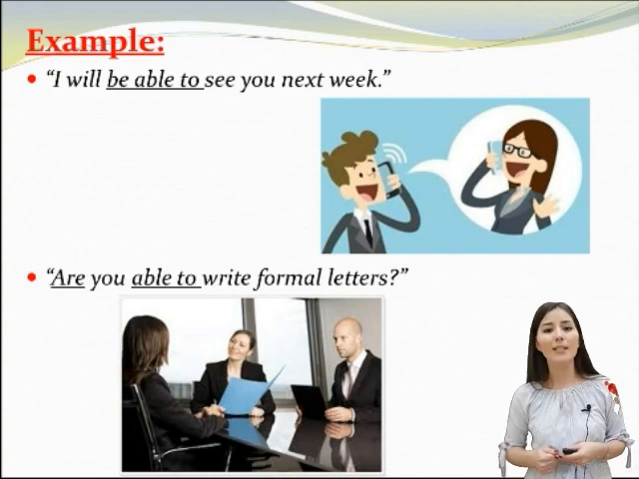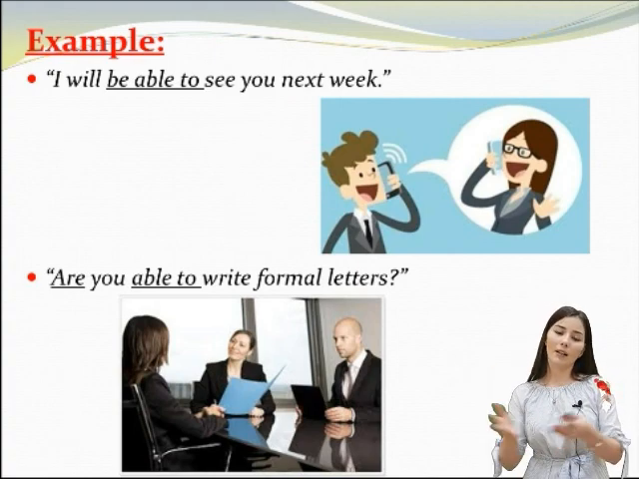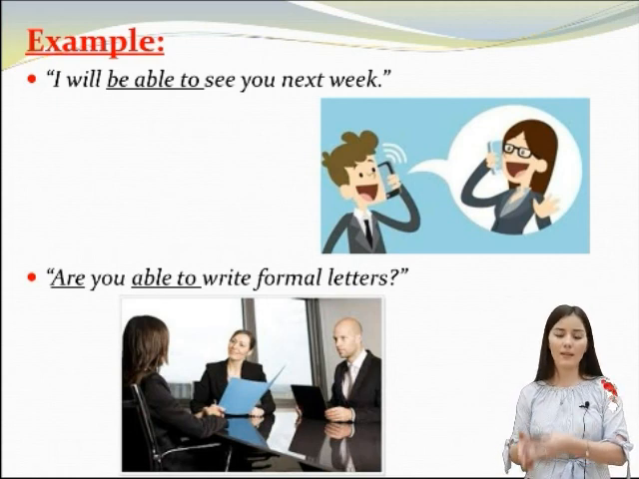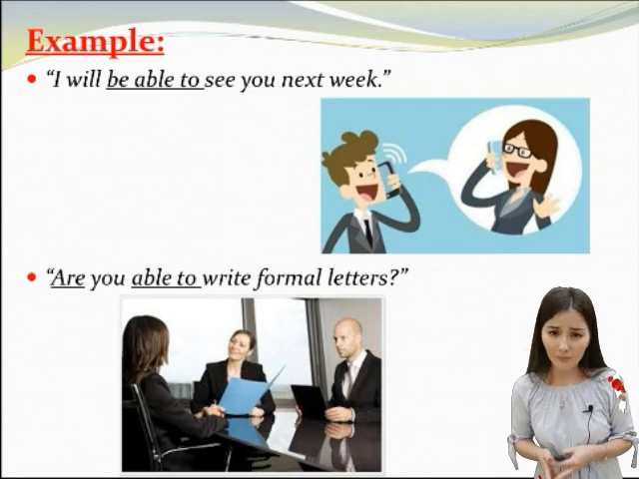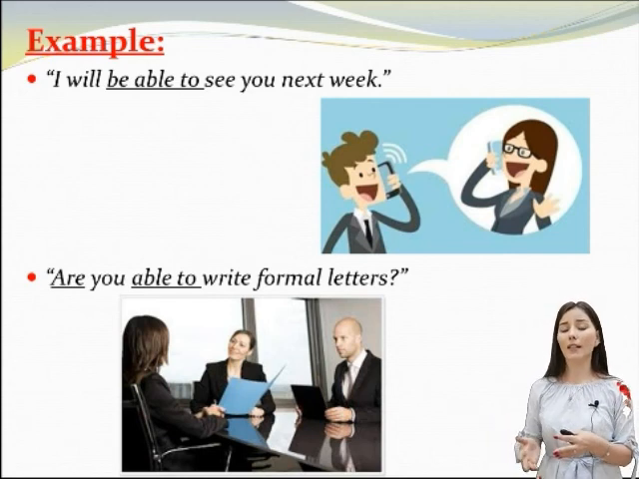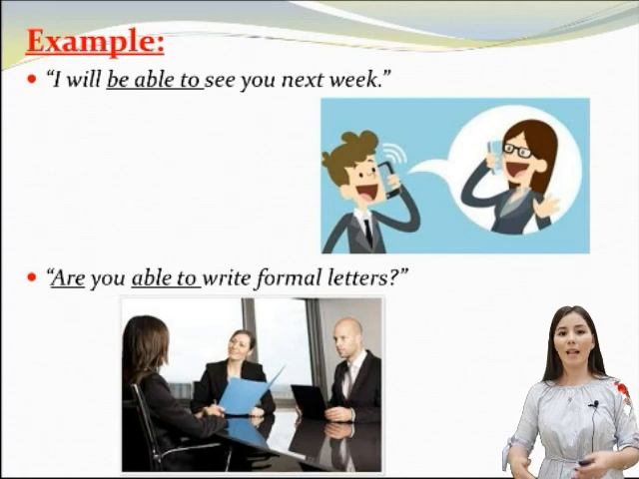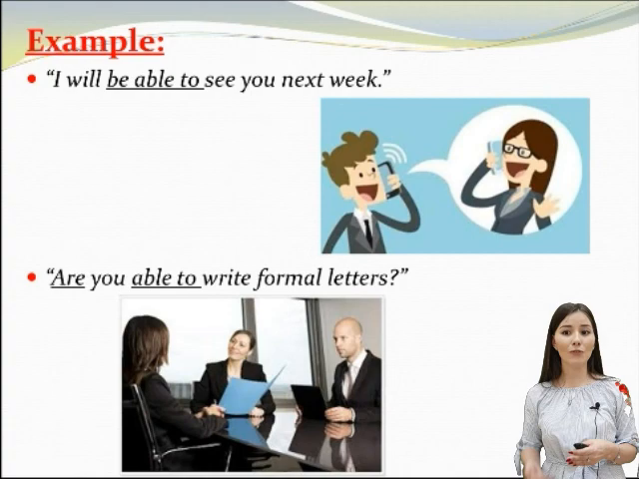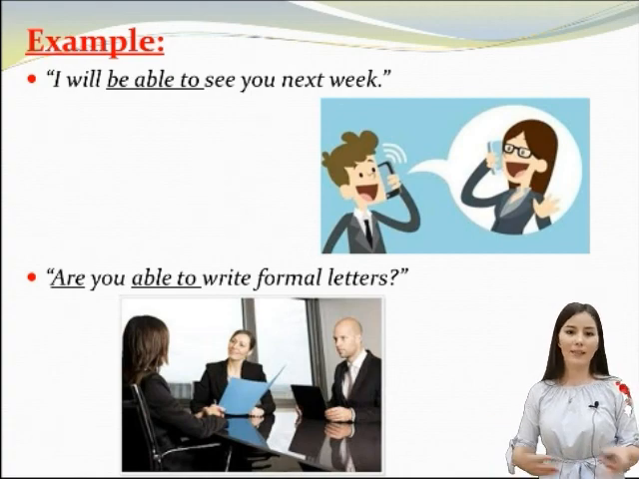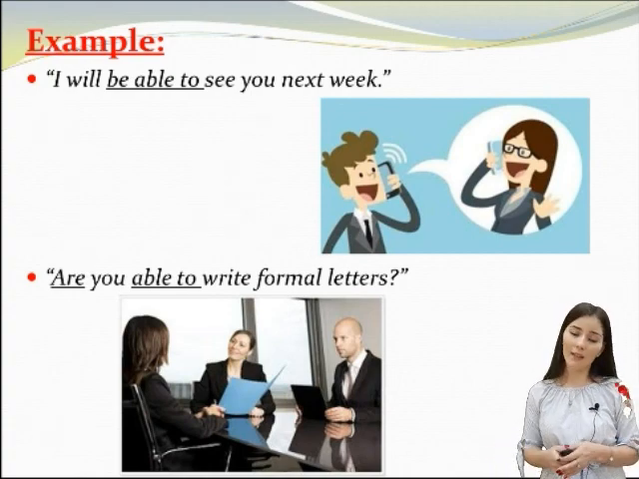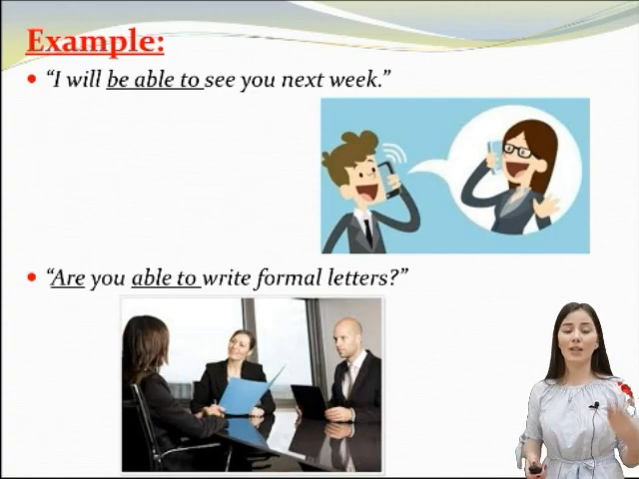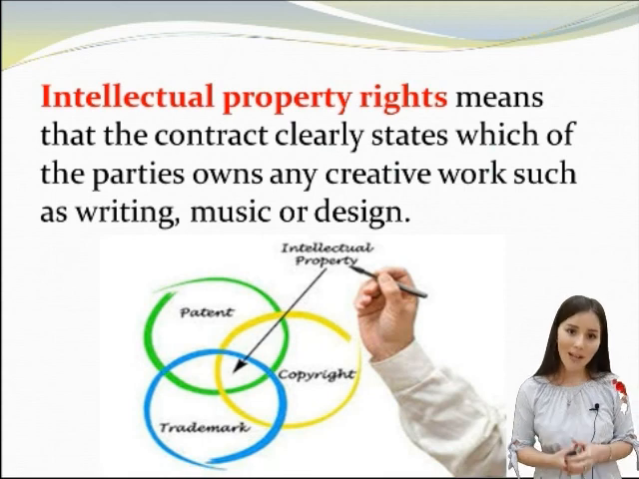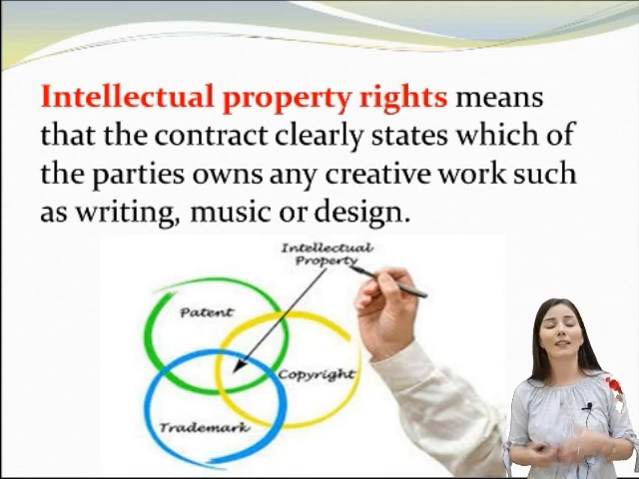In the second sentence, we have an interview situation where this person has a job interview, and two interviewers are asking about your ability using be able to. They are asking, "Are you able to write formal letters?" They mean the ability of this person, and they use be able to in the present. So that was all about the grammar, and let's go to the legal topic.